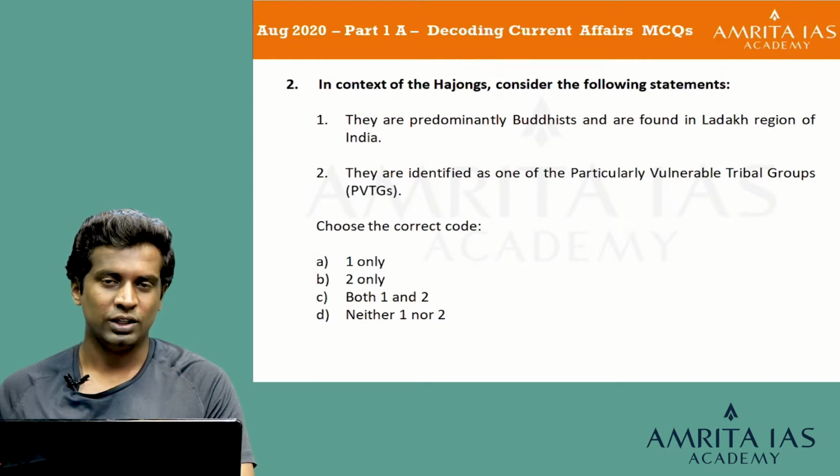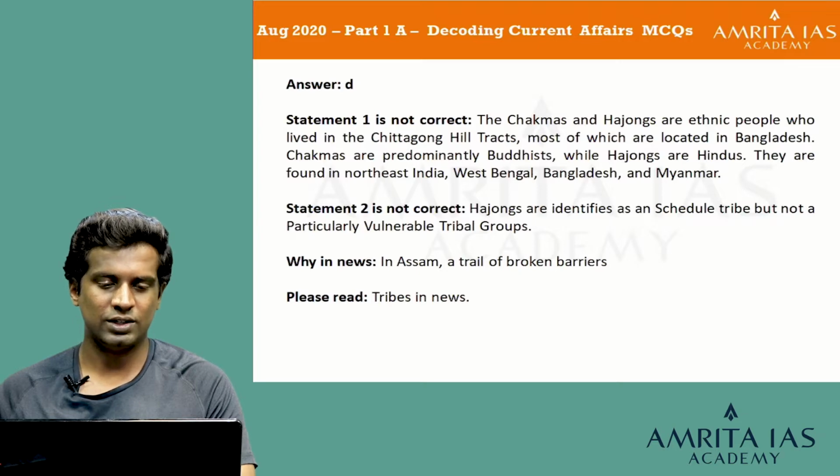So in this case, both the statements are wrong, and option D, neither 1 nor 2, will be the right answer. This has been a part of our current affairs, and there has recently been discussion over whether Hajongs and Chakmas have to be brought into India and all those other discussions too. So let's look at the explanation. The answer D is correct.